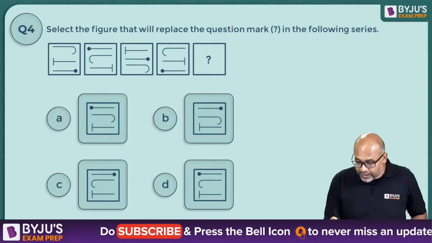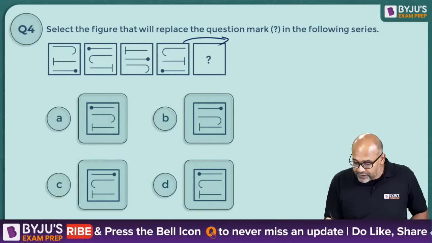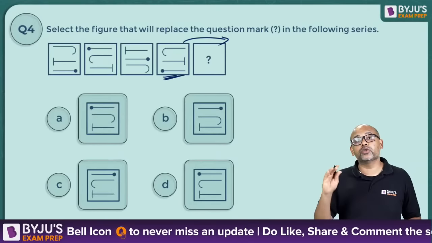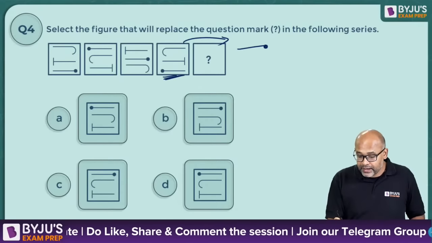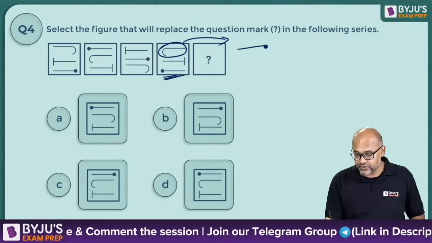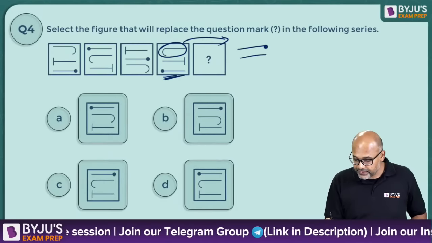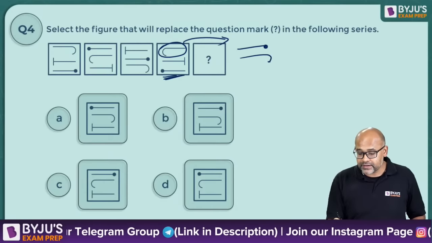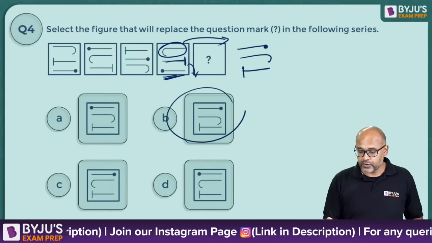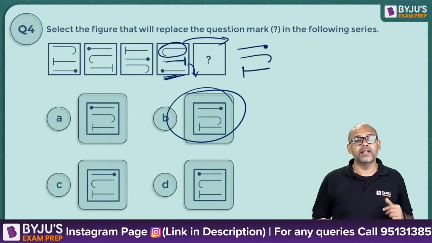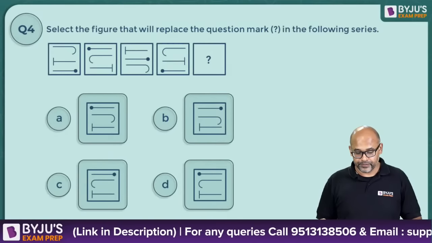So if you look at it, the next figure should be, first the bottom one should go to the topmost and in the opposite direction. So it should be like this. Then this figure should be coming to the right hand side. So right hand side will become like this. And this figure should be coming down, which means it will be like this on the left hand side. That is going to be in option B. Hence, B is the correct answer.